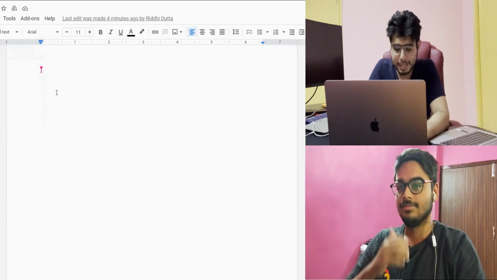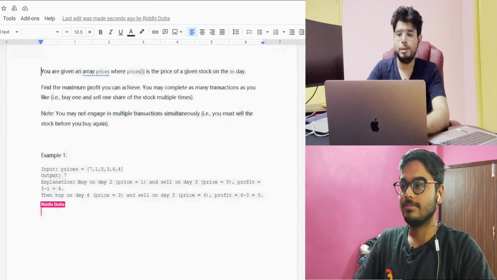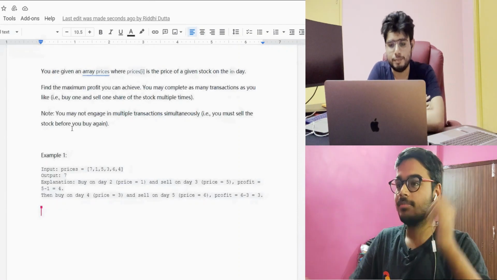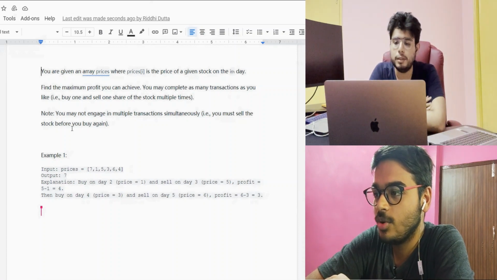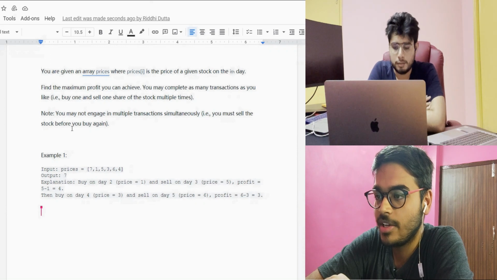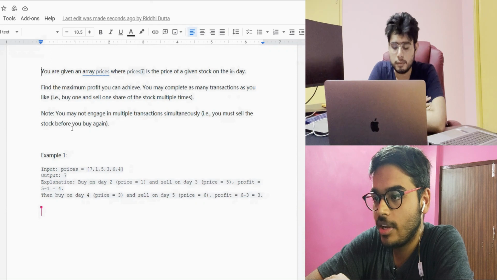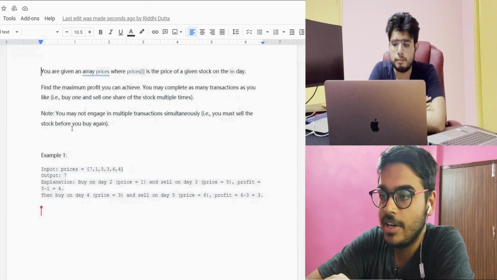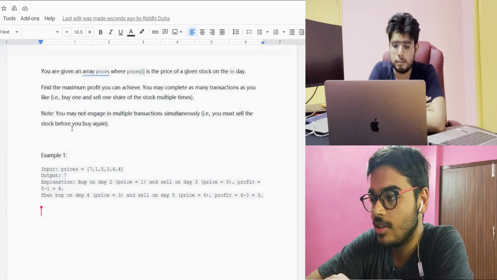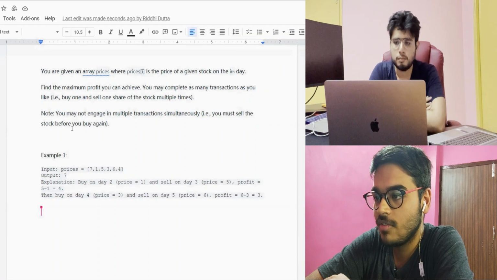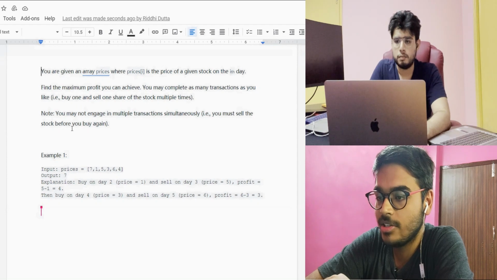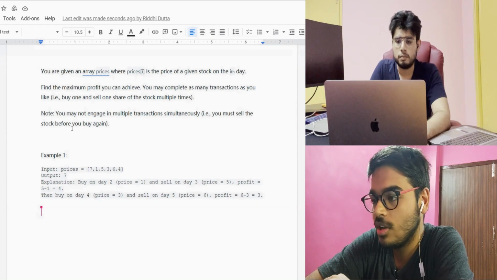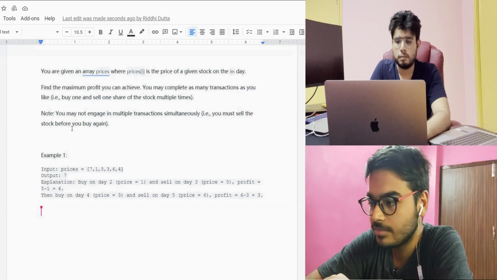So I'm going to place the question over here. I hope you're able to see the screen. You are given an array price, where price of i is the price of a given stock on the ith day. Find the maximum profit you can achieve. You may complete as many transactions as you like, that is, buy one and sell one share multiple times. Note: you may not engage in multiple transactions simultaneously. You must sell the stock before you buy again.